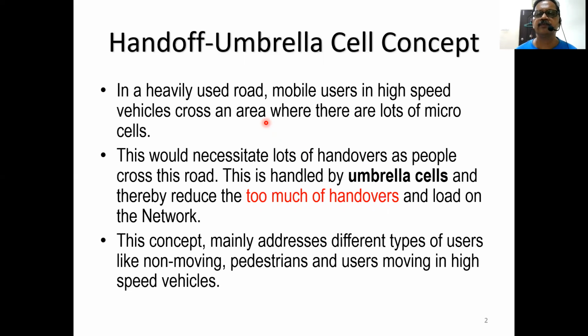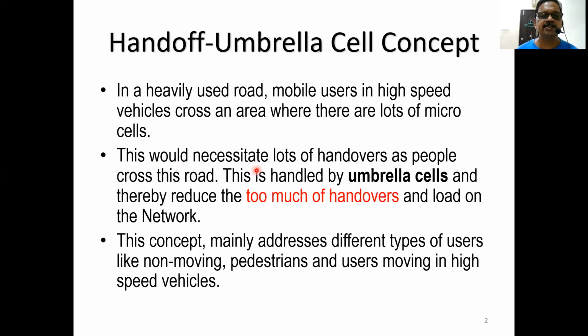So they have to cross more micro cells or micro base stations. In such a case, how to address the load on the network for handovers? This is what we are going to discuss.